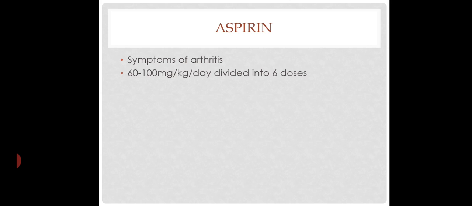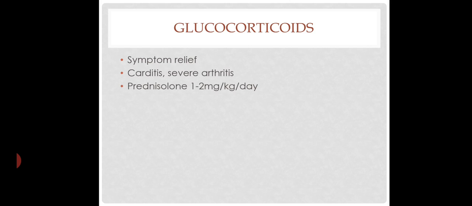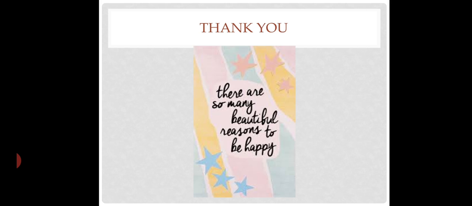Then aspirin helps to relieve symptoms of arthritis. Usually the dose is 60 to 100 milligram per kg per day divided into 6 doses. Then glucocorticoids help in symptom relief and are usually given in carditis and severe arthritis. The dose of prednisolone is 1 to 2 mg per kg per day. Thank you.